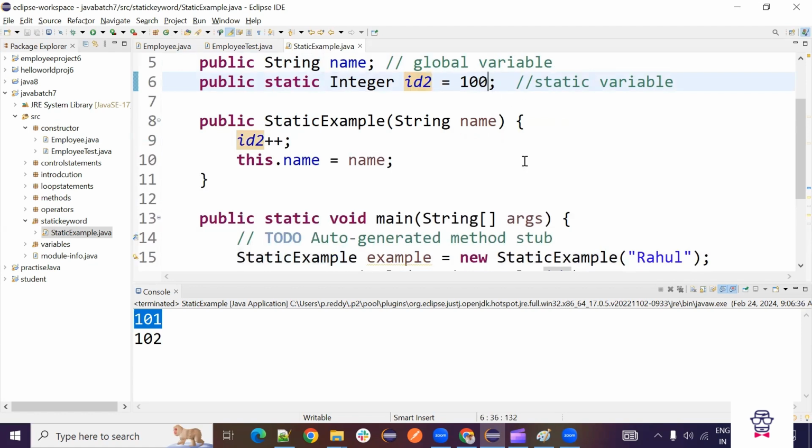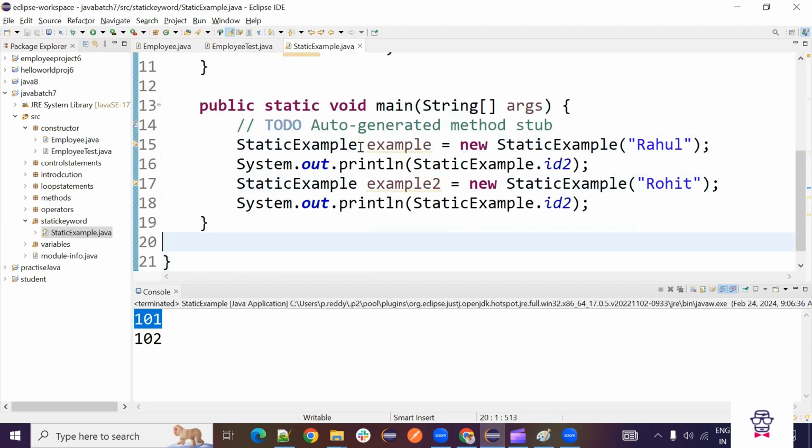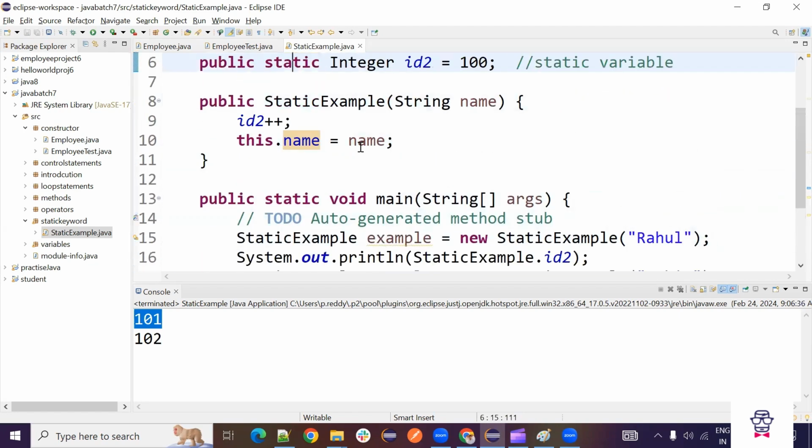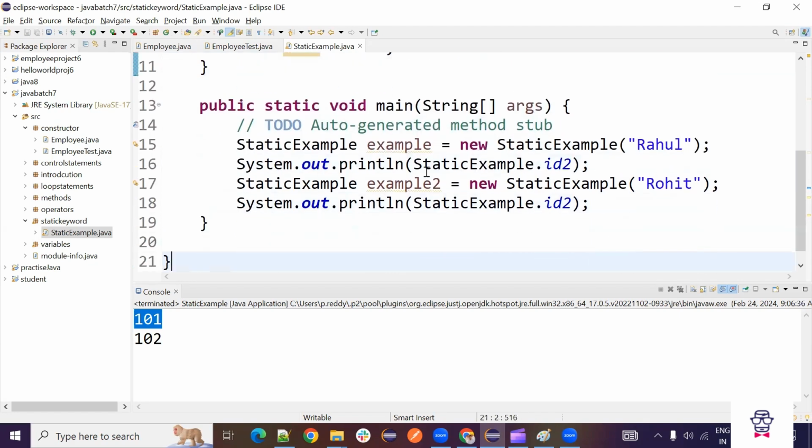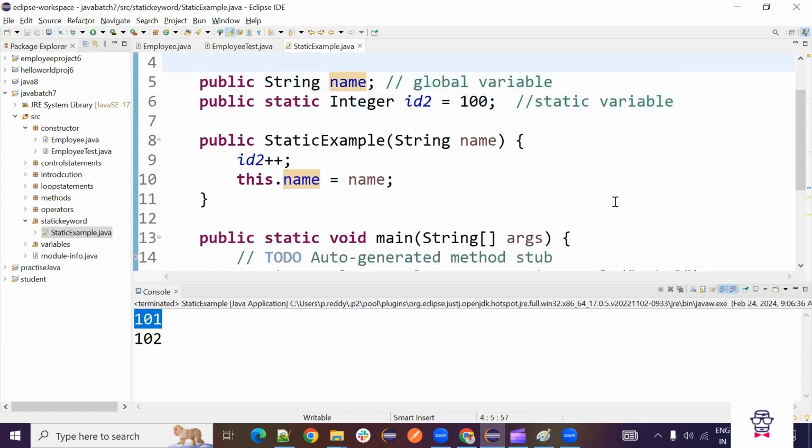First time it is 100. For Rahul, it became 101. Now for Rohit, it became 102. Now if we create one more object, the ID will be increased to 103 and whatever name we give, that object will have that value. So like this, we can use it. We can create all the things together. Whatever we learned previously, all those things we can add here.